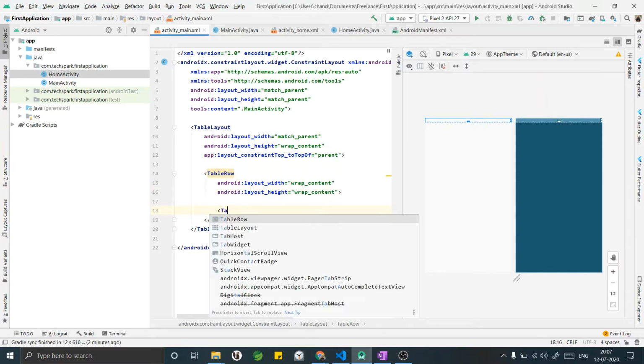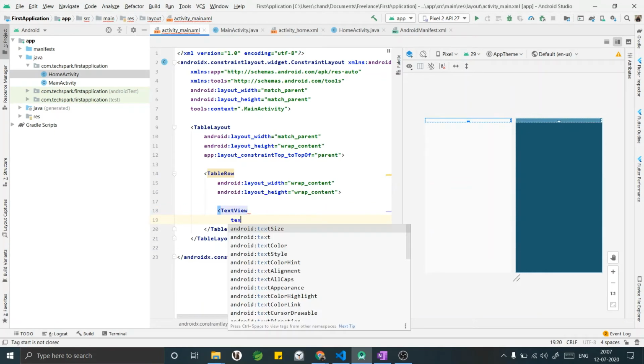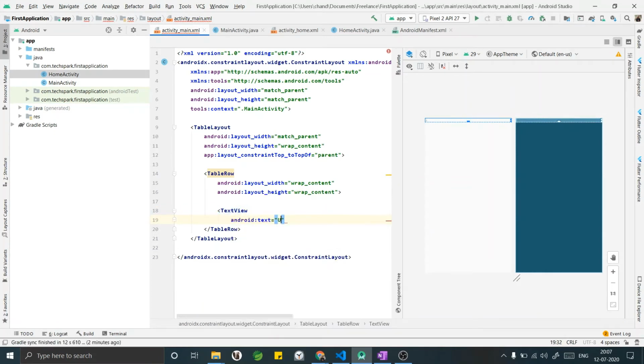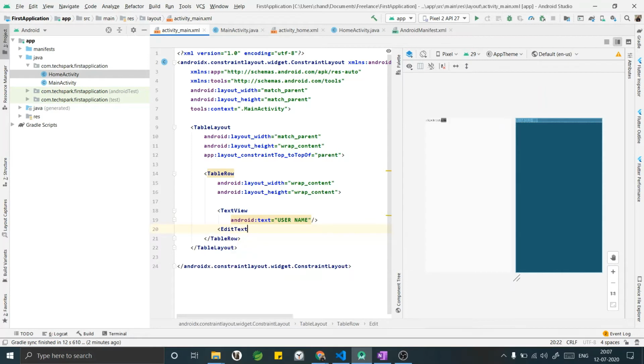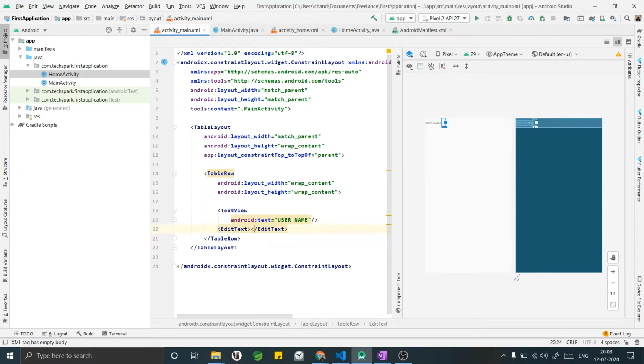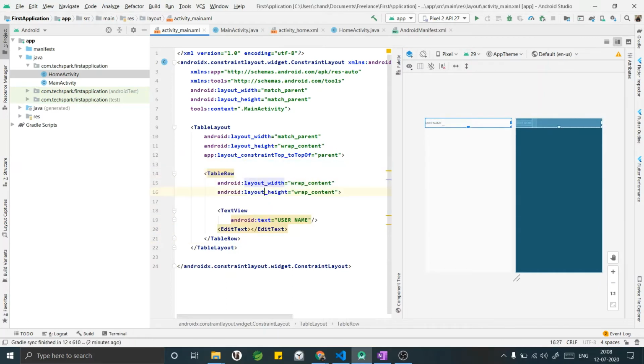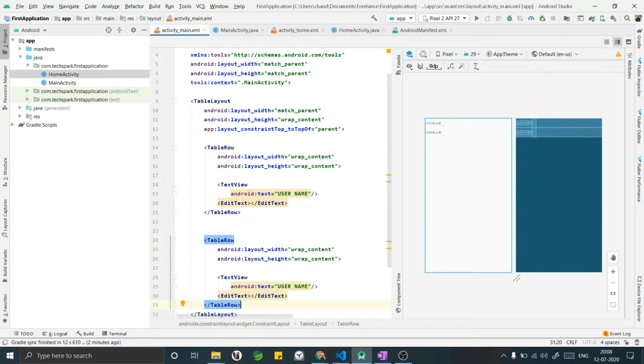Here now I'm going to add a text view, as we need a label for the username. And now I'm going to add a edit text for the field where we will enter the user name. Similarly, I will add one more row for the password. Just copy pasted it, changing the text to password.